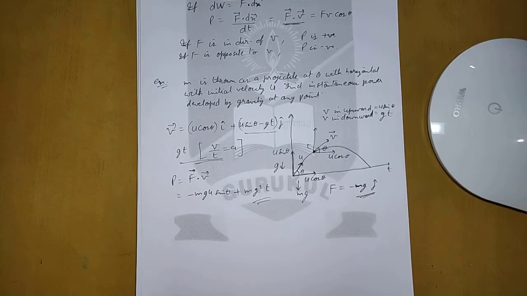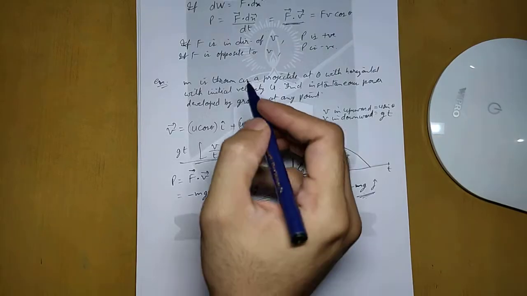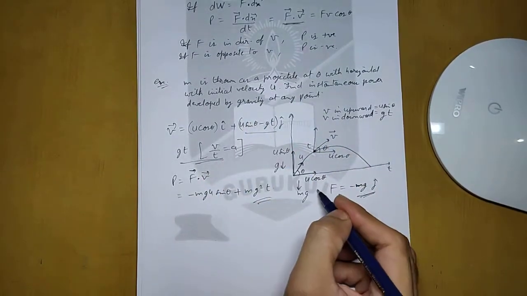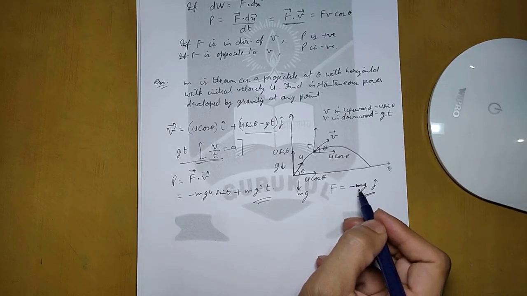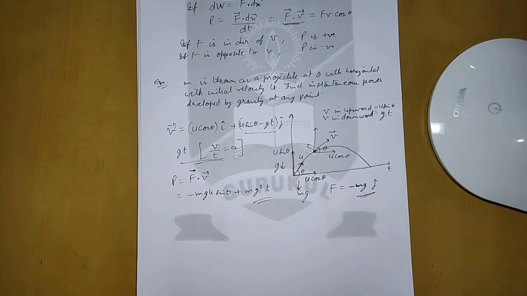So this way average power and instantaneous power can be calculated. You have the formula, and always remember to find the work done with the appropriate signs. Work done can be positive and it can be negative, like in this case. So find the sign of work done, and according to the sign of work done, the power will be positive or negative.